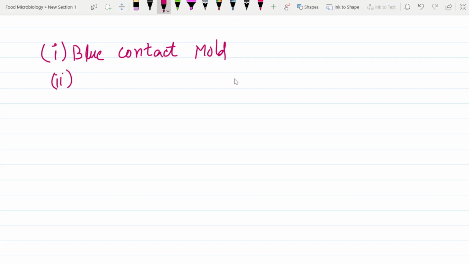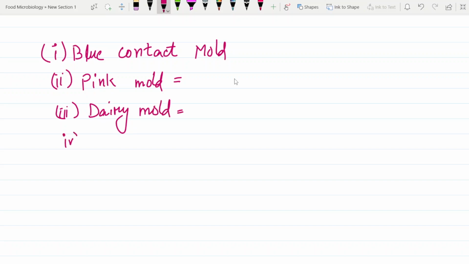We will also learn about pink molds. We will also learn about dairy molds. Last but not the least, we also have red bread molds. So these are the different types of molds which are of different colors.